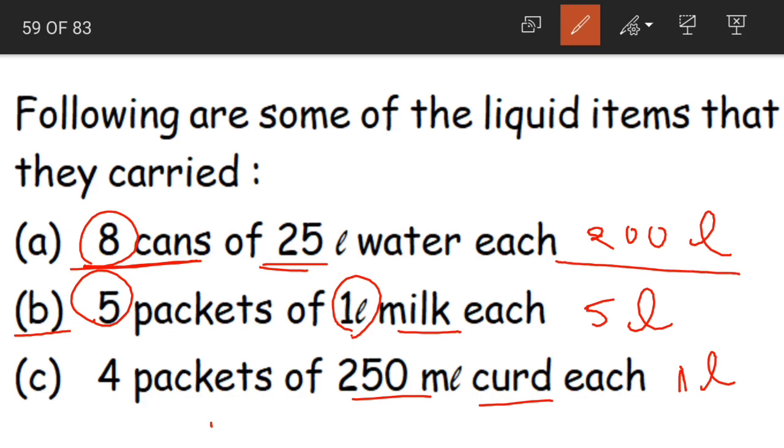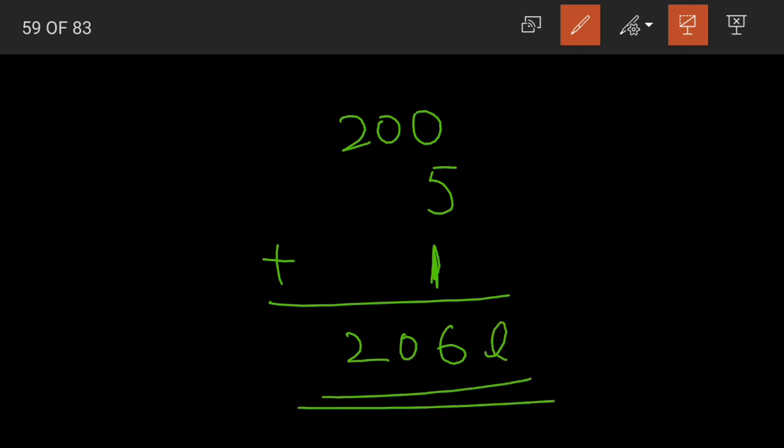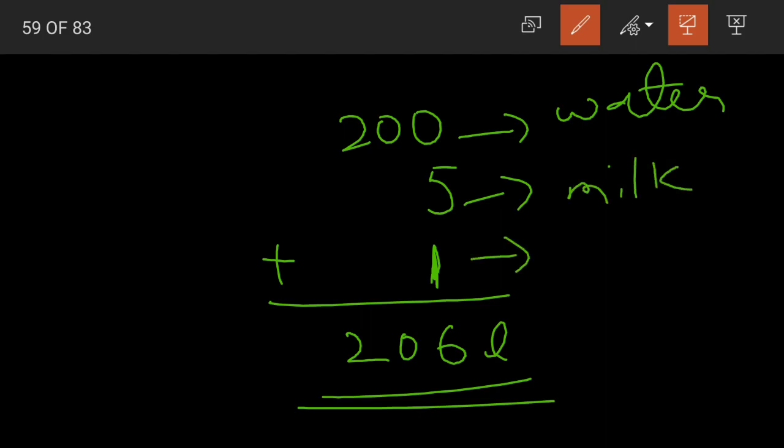They are carrying 200 liters of water, 5 liters of milk and 1 liter of curd. If we talk about the total quantity, it would be how much? 200 for water, 5 for milk and 1 liter of curd. When we add, 206. In total they are carrying 206 liters of liquid. This includes 200 liters of water, 5 liters of milk and 1 liter of curd. I hope this is clear, children.